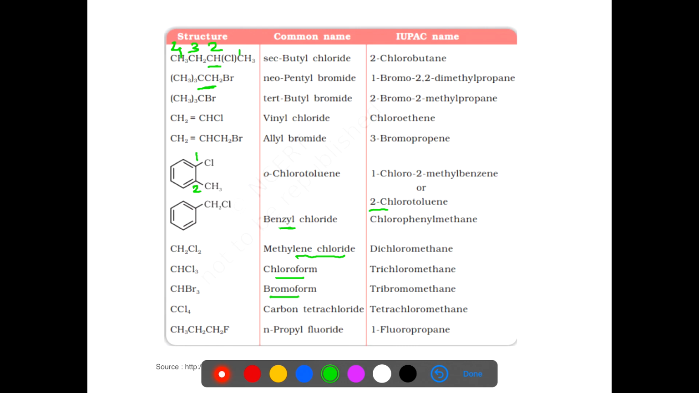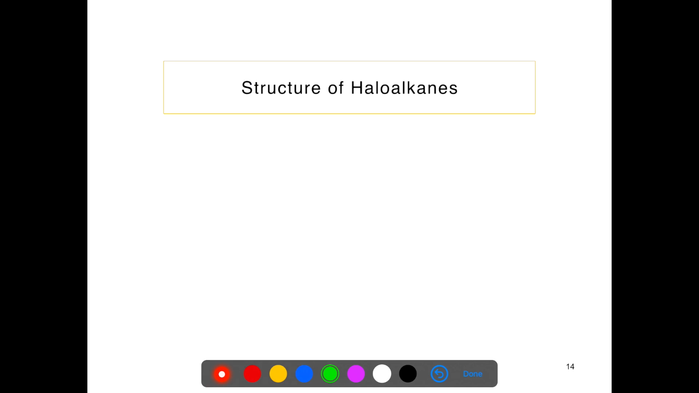CHBr3, bromoform, has the IUPAC name tribromomethane. CCl4, carbon tetrachloride, has the IUPAC name tetrachloromethane. And this compound, having 3 carbon atoms, has the common name n-propyl fluoride and IUPAC name 1-fluoropropane. So students, you can practice all these structures in your copy. After writing the structure, you number the chain and try to write their IUPAC names.